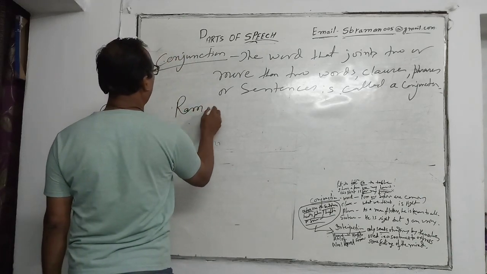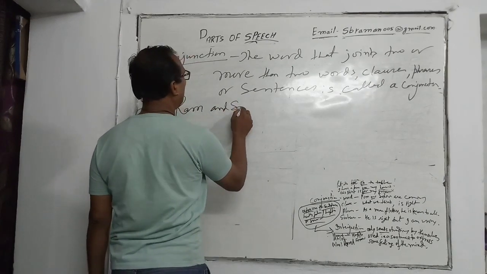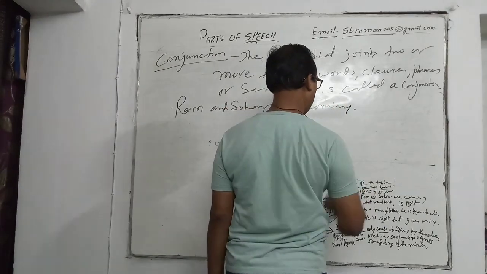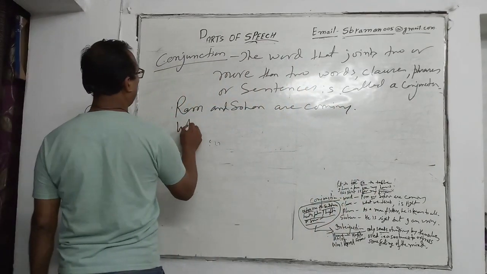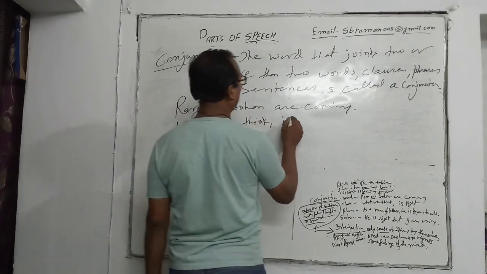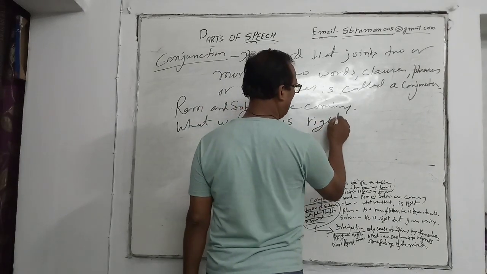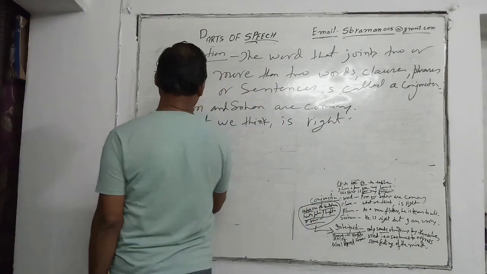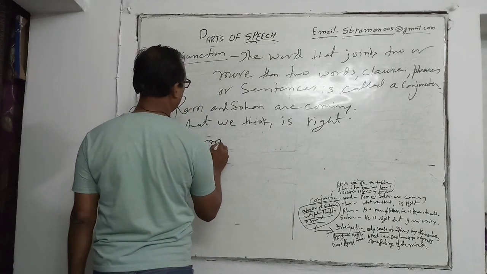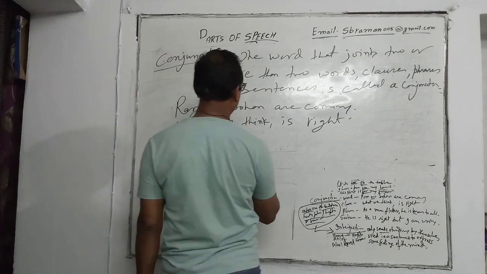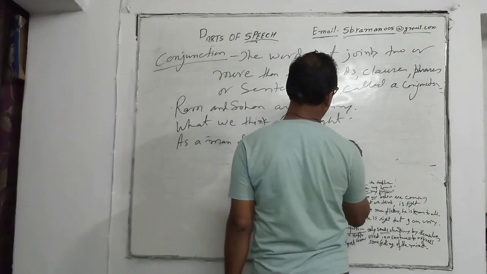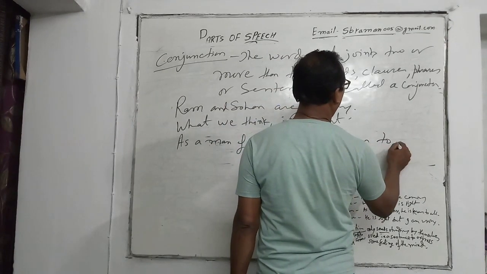Okay, here number one example: Ram and Sohan are coming. What we think is right. As a man of wisdom, he is known to all.